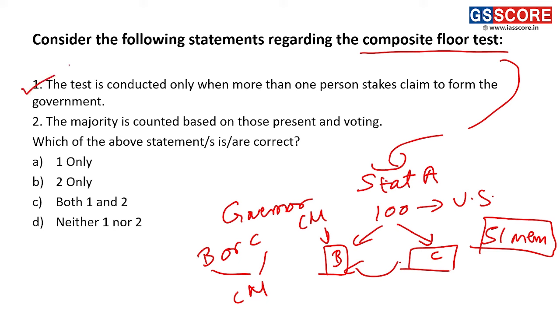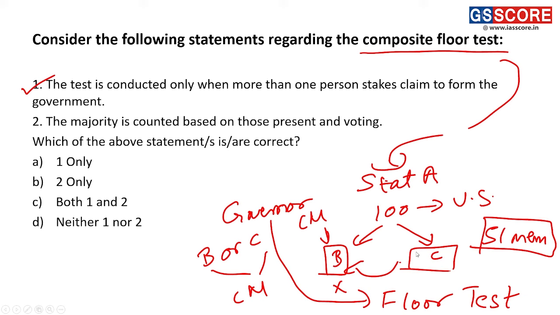If suppose B is the chief minister and members of the opposition say B does not have majority, but they don't bring in their own candidate, the governor will simply call for something called a floor test. In that case, composite floor test will not happen. Only a floor test will happen.